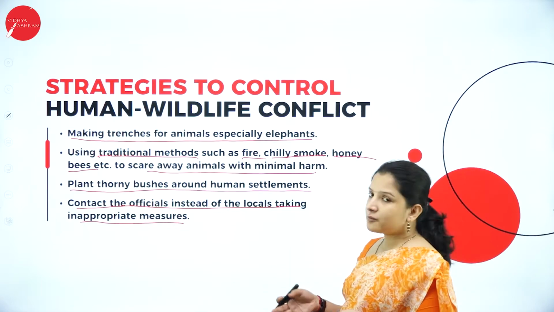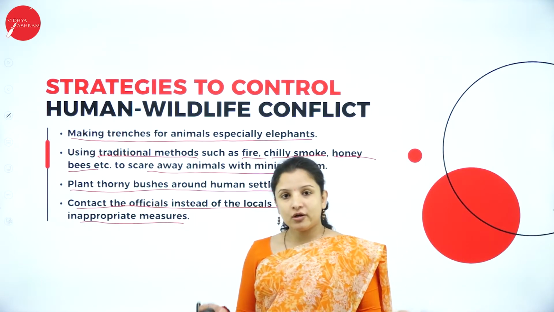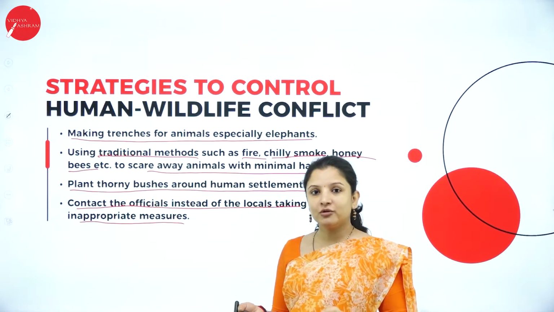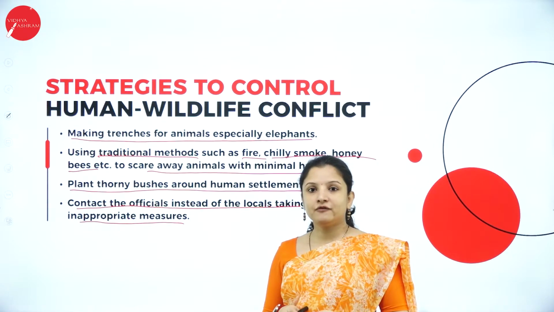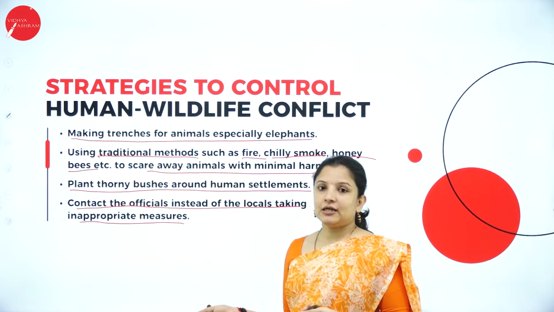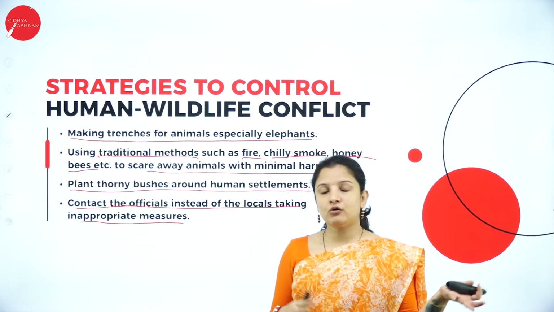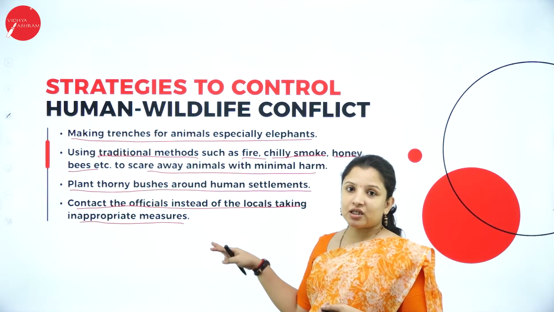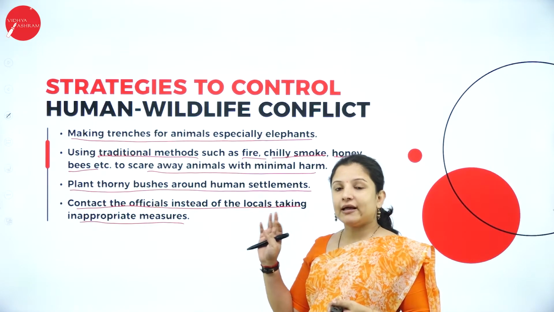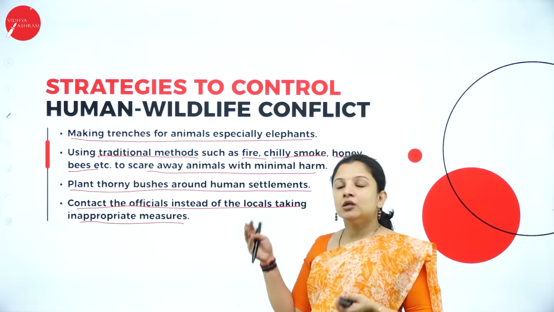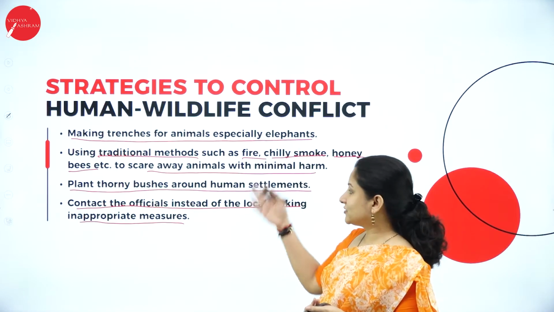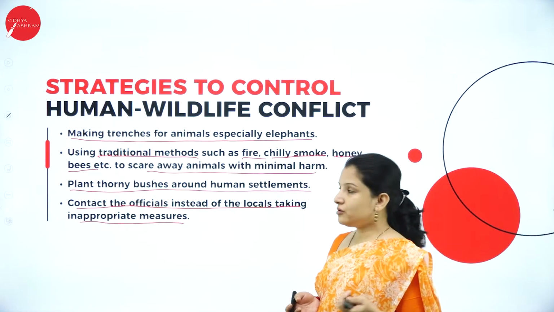So why should we adopt all these strategies, right? You don't enter into the animal world, and the animals will not enter into the human world. That is the only strategy. If you follow that, I think it is itself enough, wherein the animals will live on their own and the humans can live on their own. But still, we human beings are very greedy, wherein we always want to expand everything, so we don't bother about the animals, and that is the time when all these strategies need to be put into action.